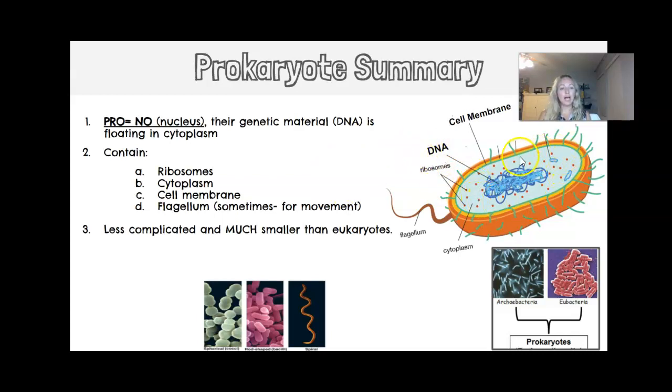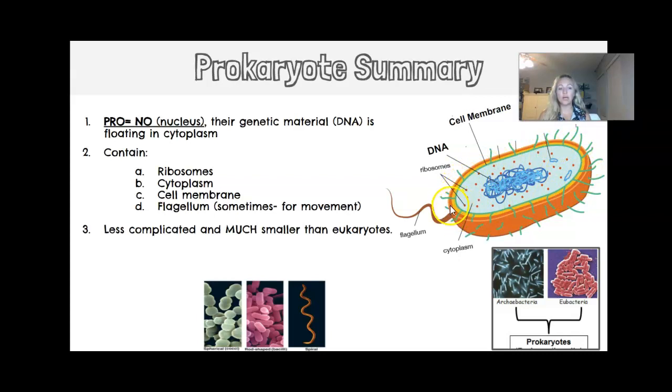Ribosomes are these little dots. They're the protein makers. Protein is like your strength and your doers inside of your cell. They do things. DNA is the genetic code. It's just floating free. There's no nucleus around it. And then all this light blue stuff is the cytoplasm. The cell membrane is going to be this green layer here, and you can see that there's some other layers.